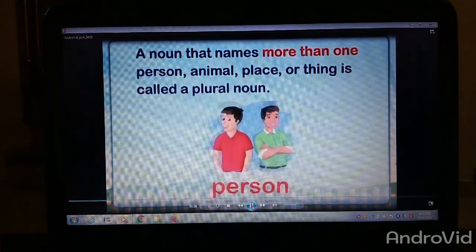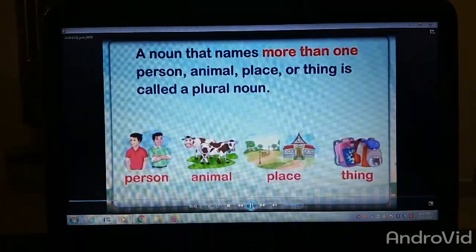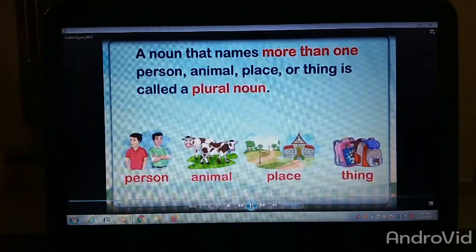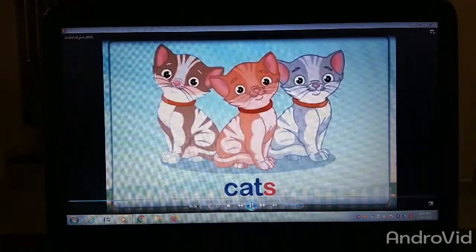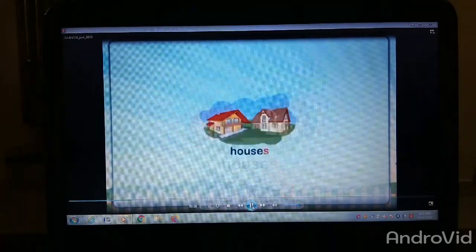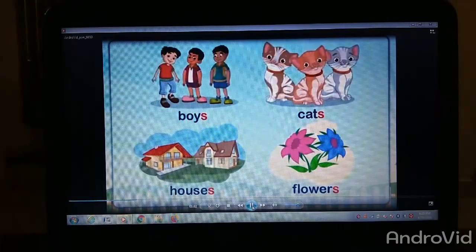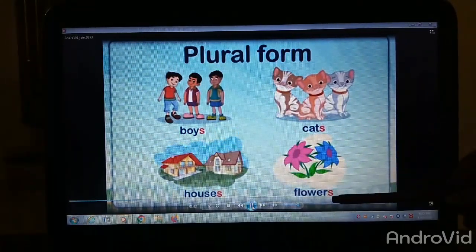Now what is a plural noun? More than one person, more than one animal, more than one place or more than one thing are called plural nouns. Some examples of plural nouns are boys, cats, houses, flowers. All these are examples of plural nouns. And when we add s to the nouns, they become their plural form.